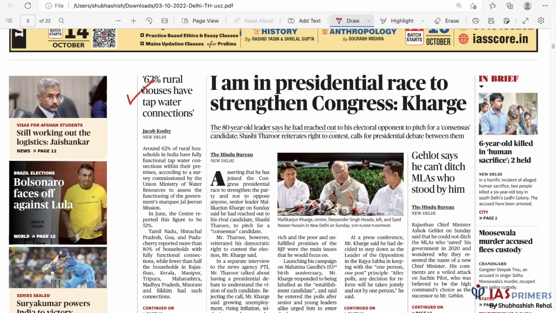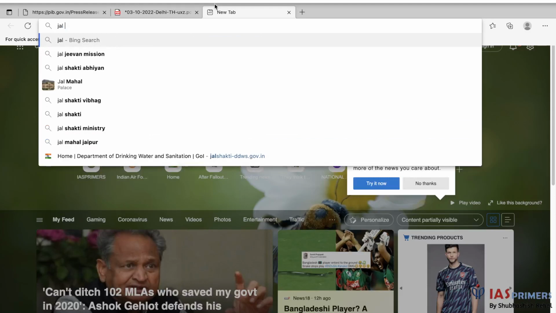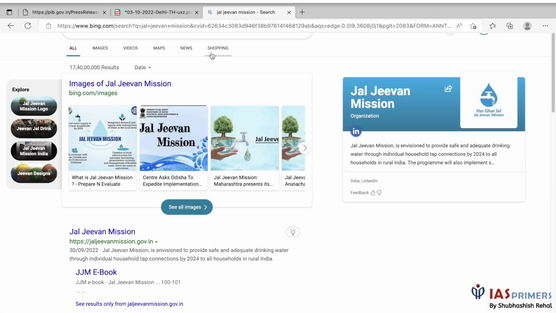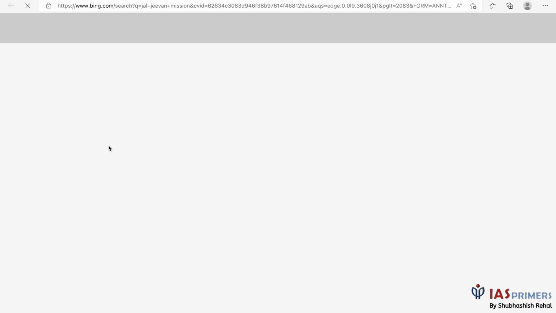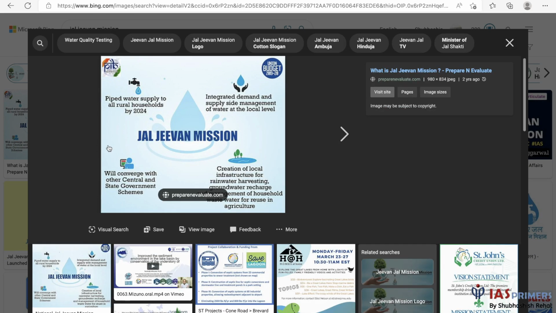So first of all, we have an update on the Jal Jeevan mission. We should know more about it, so let's have a look at it. The Jal Jeevan mission was basically introduced to ensure that all rural households have a tap water connection. You can see over here, piped water supply to all rural households by 2024. Some of the objectives have been mentioned over here.